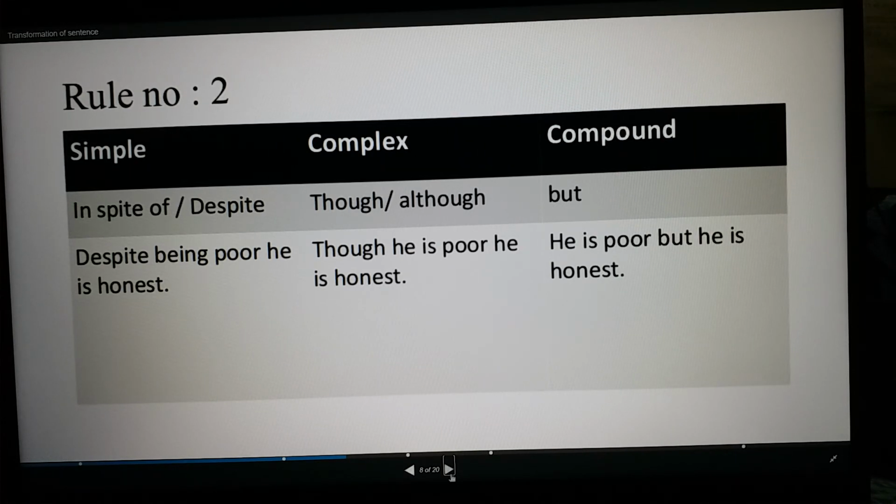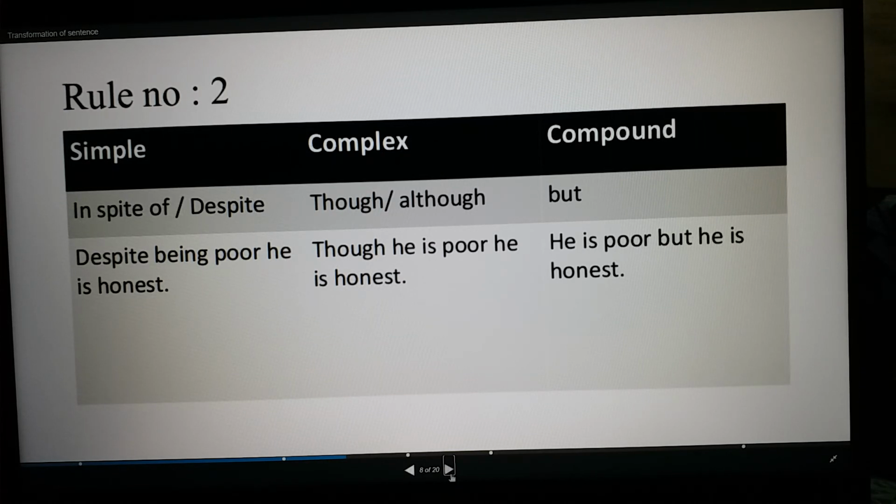So in rule 2, in a simple sentence, when you see in spite of or despite, how will you make it complex and compound? Look at the example. Despite being poor, he is honest. In this sentence you can see despite used. It is a simple sentence.